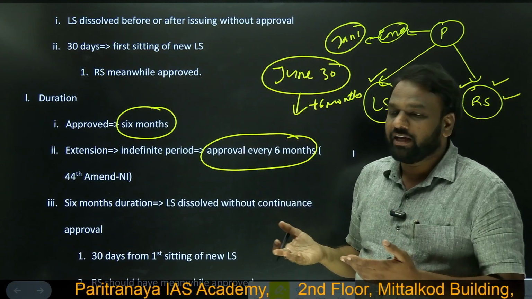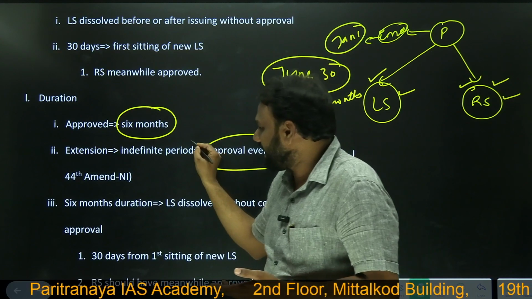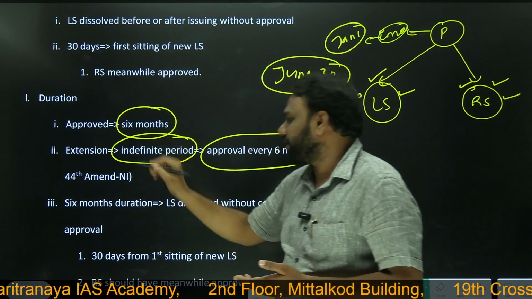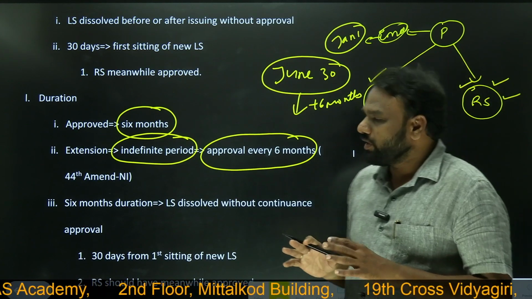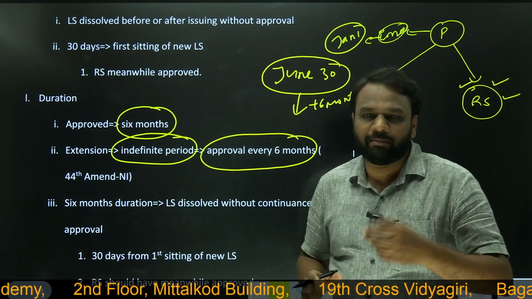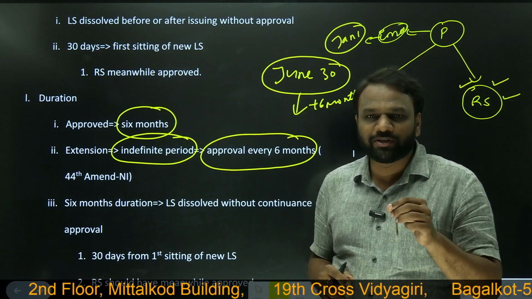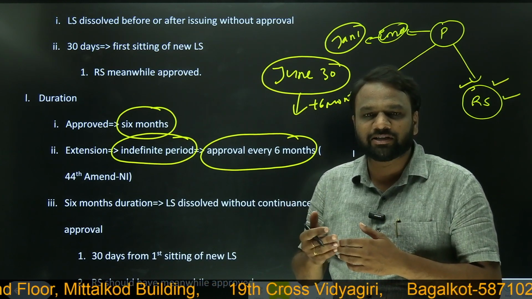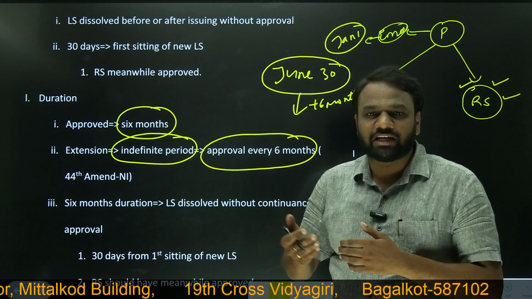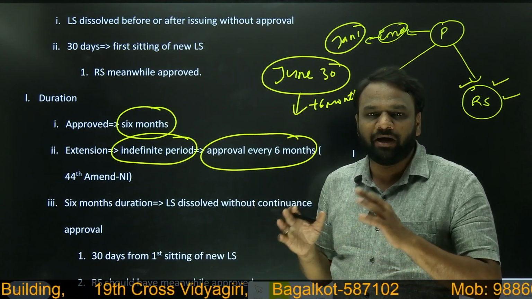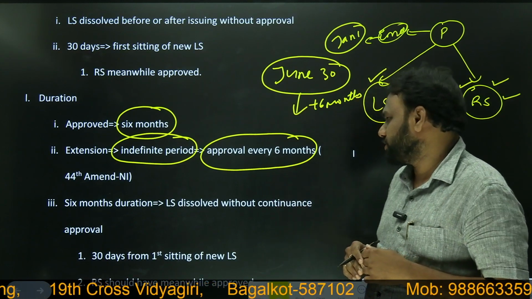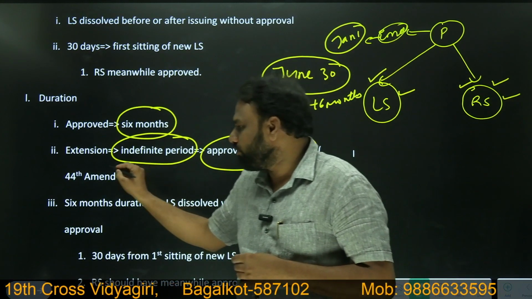Yes, we can extend. In this fashion, we can extend the national emergency for an indefinite period. There is no limitation on the number of years for which the national emergency can be extended. The only provision is that after every 6 months, national emergency can be extended, but it has to be approved by both Lok Sabha and Rajya Sabha by a special majority. This provision was added through the 44th Amendment.